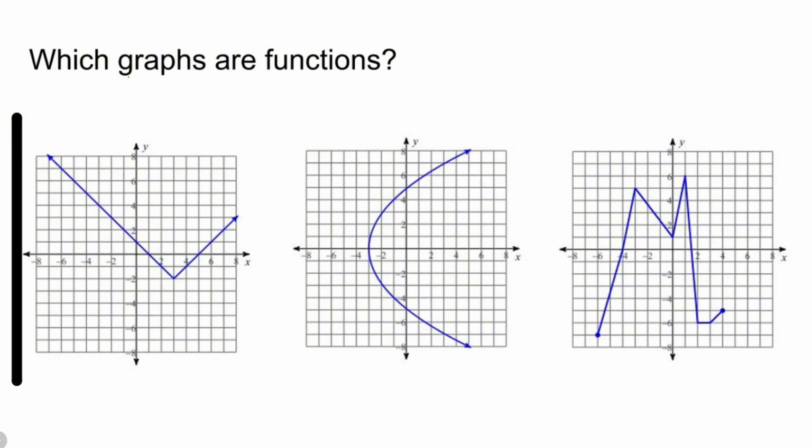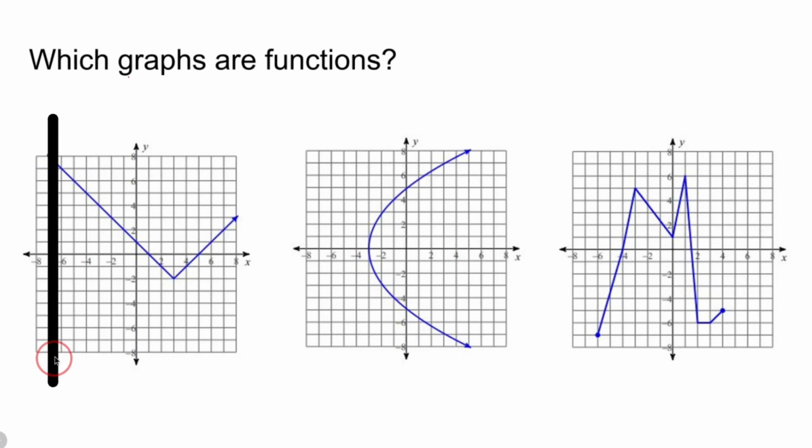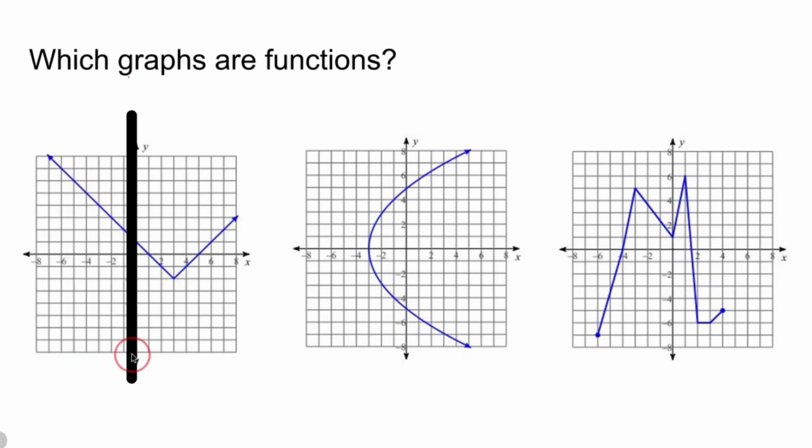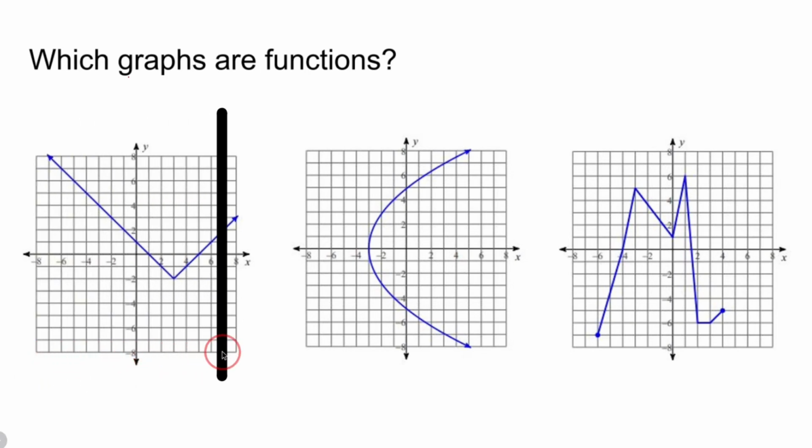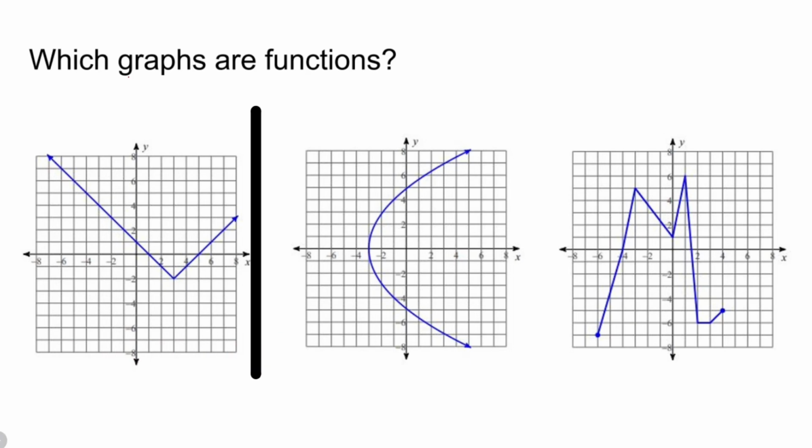So, beep, beep, beep. Now, at no point did my graph hit the line more than once. So that means it passes the vertical line test, and yes, this is a function.